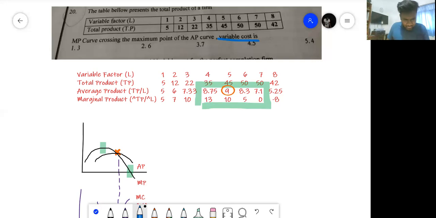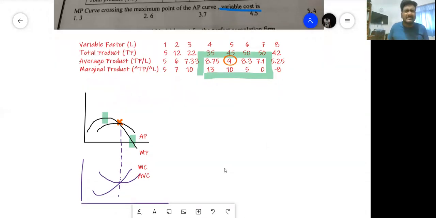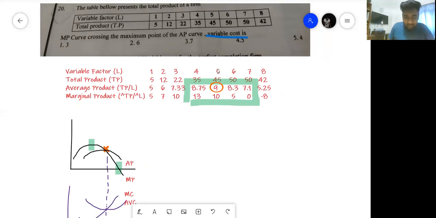I don't see a way of getting this. Let's see if I can eliminate answers and get it. Okay, average product is at its maximum. Average product is 9. So 9 into 5 is 45. Variable factor. No, there is not enough information. I don't think you can do it.